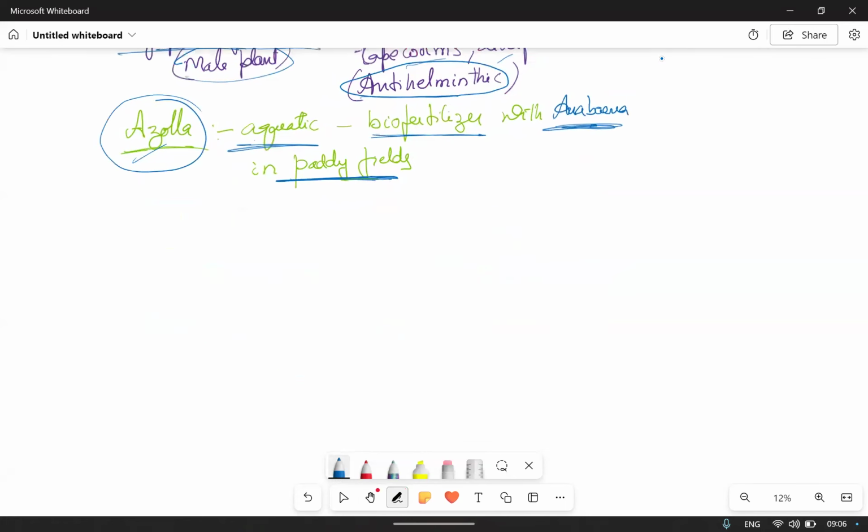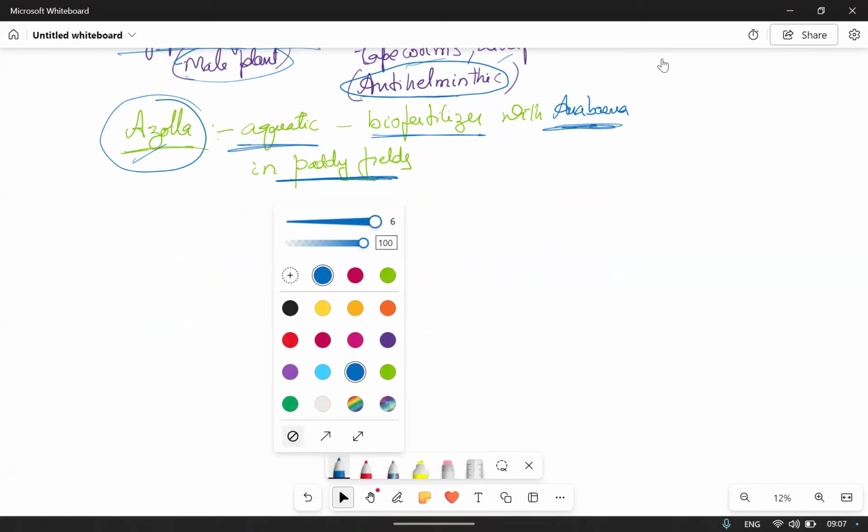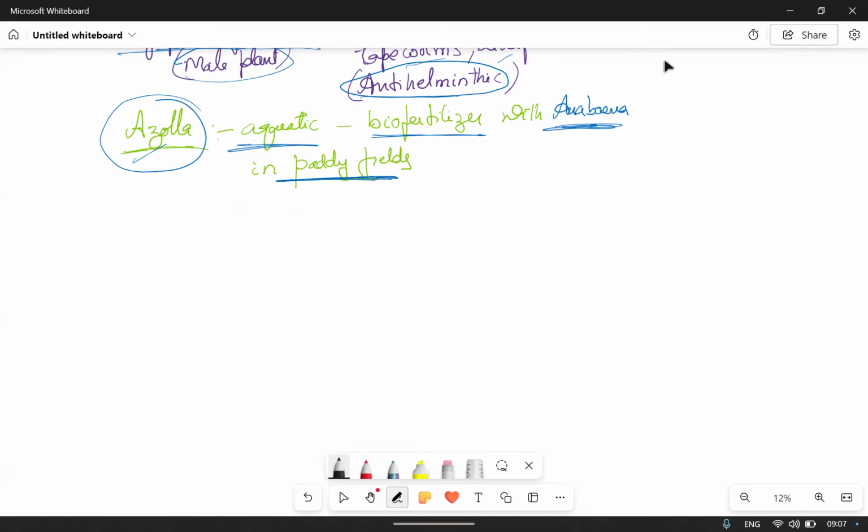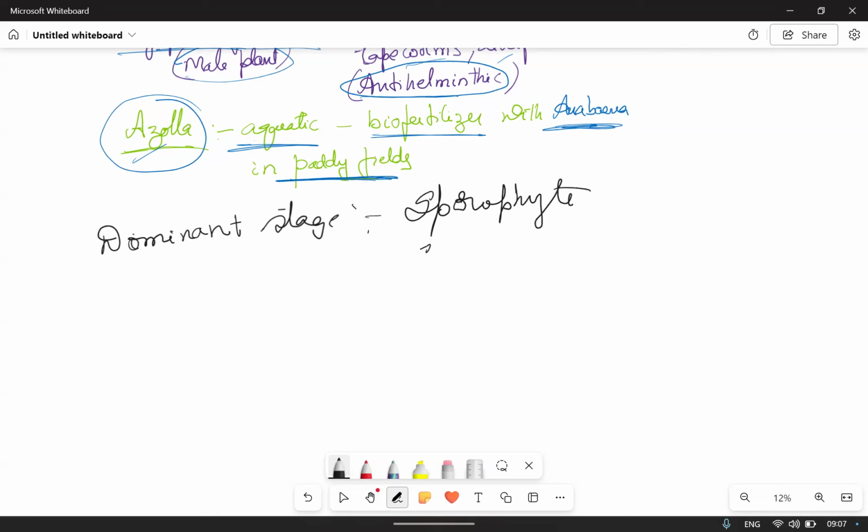And what is the dominant stage in the life cycle of pteridophytes? What is the dominant stage in the life cycle of bryophytes? That is gametophyte. But in pteridophytes, the dominant stage is the sporophyte. The sporophyte has root, stem and leaf with well-differentiated vasculature.